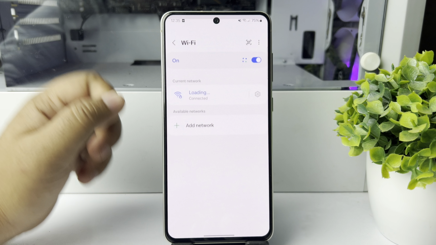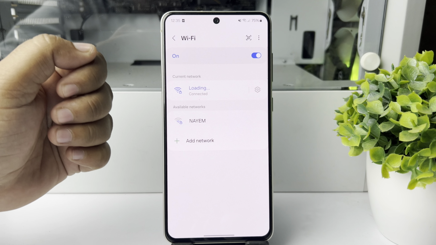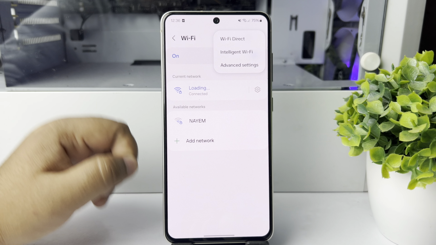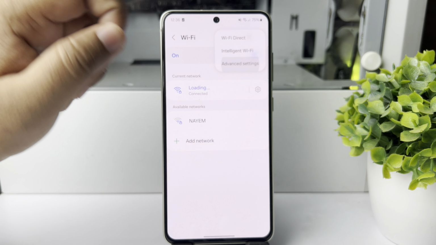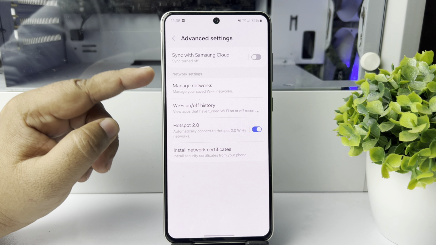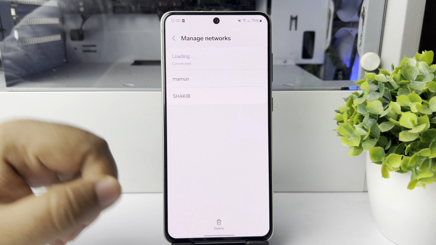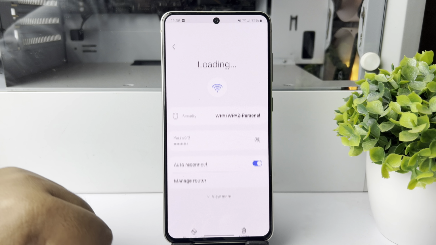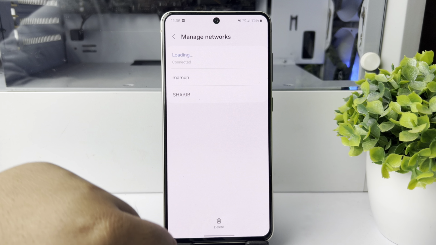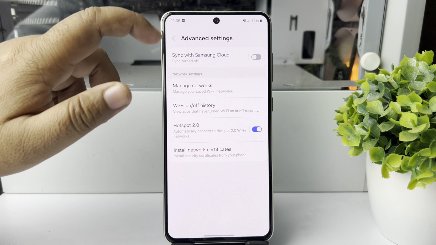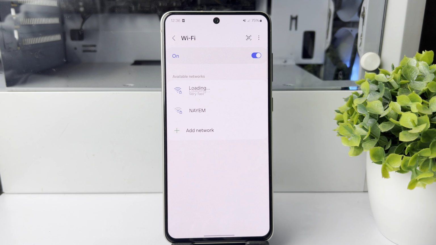Tap on Wi-Fi. And here from the Wi-Fi settings page, tap on this three dot. Tap on advanced settings. Manage networks. And now tap on the Wi-Fi name you are trying to connect. Tap on forget. And once you successfully forget the network, go back to the Wi-Fi main page.